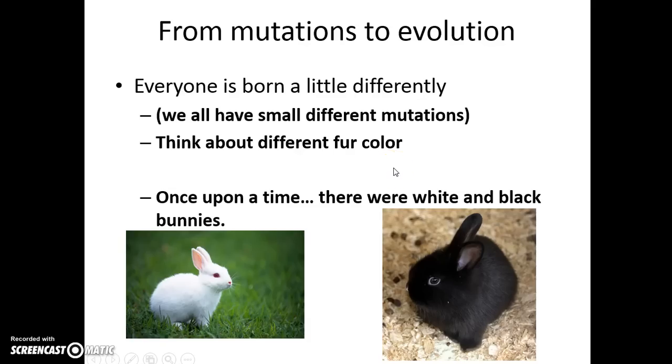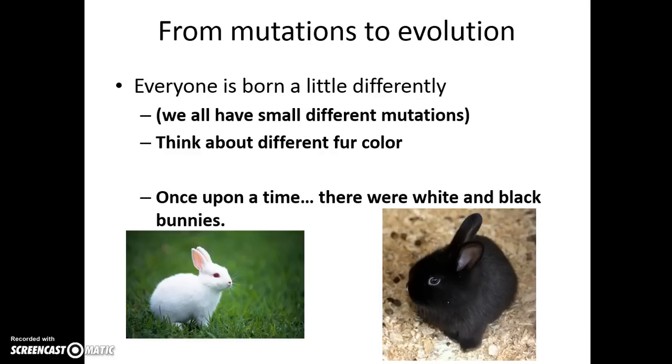So let's begin. From mutations to evolution, you guys remember, nobody is exactly like anyone else. If you look around this room, you see similarities between people, right? But no two people look exactly alike. We're all just a little different, and we know that happens because of these things called mutations, which are always random. But we know that there are three types: insertions, deletions, and substitutions.